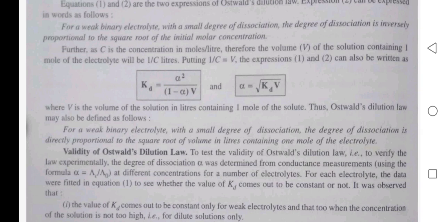Validity of Ostwald dilution law. To test the validity of Ostwald dilution law, we verify the law experimentally. The degree of dissociation alpha was determined from conductance measurements at different concentrations for a number of electrolytes. For each electrolyte, the data were put in equation first to see whether the value of Kd comes out to be constant or not. It was observed that